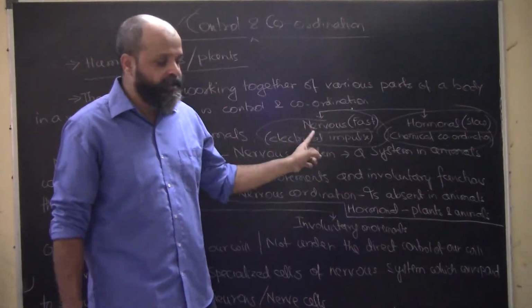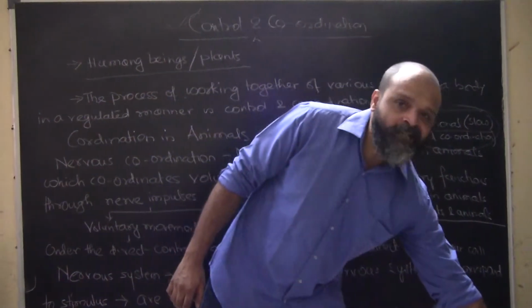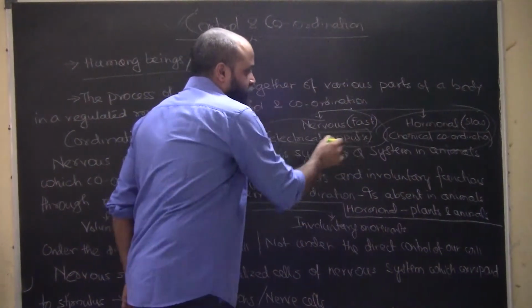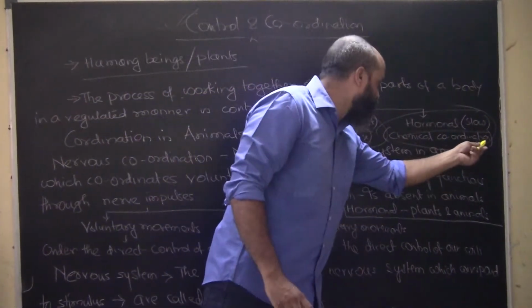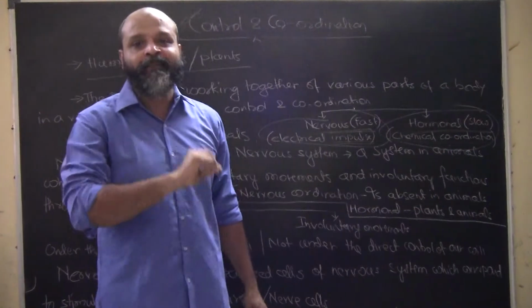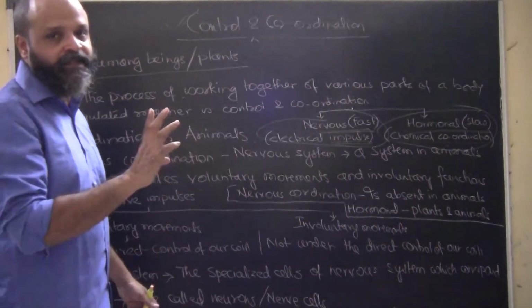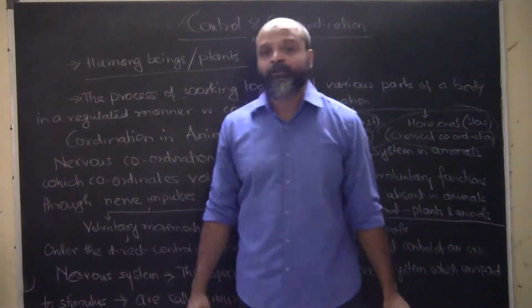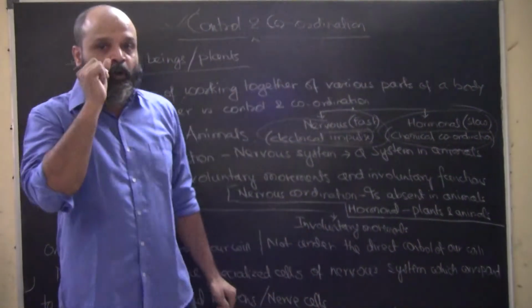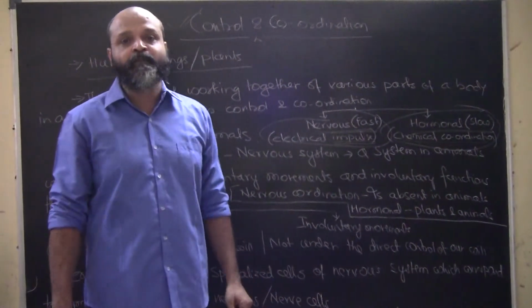So nervous system is based on electrical impulses which are generated within the body, whereas hormonal system is based on chemical coordination which is generated within the body. I hope this makes it clear. We need the help of both, because our growth cannot be controlled by our nerve impulses.